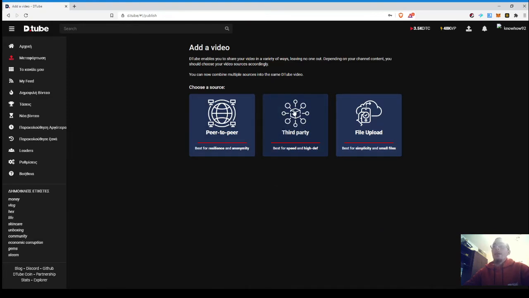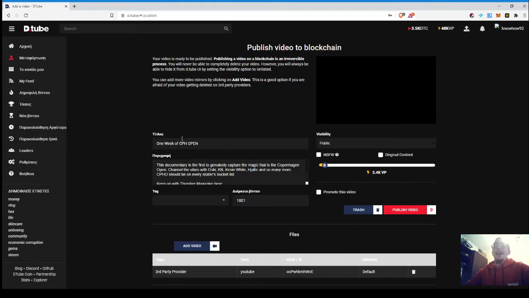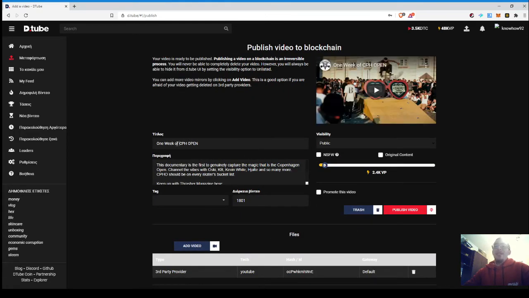Clicking on this icon redirects you to the uploader. You just enter a video URL. I have already copied a YouTube URL. You can also copy Twitch, Instagram, LiveLeak, Vimeo, Dailymotion and Facebook URLs. Paste them right there. Click on next. And guys, this is magic. Both the title and the description are ready.